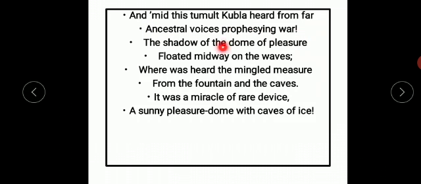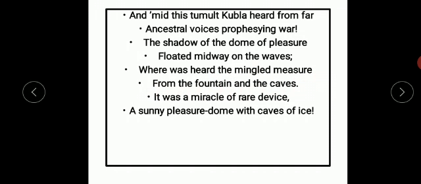The shadow of the dome of pleasure floated midway on the waves, where was heard the mingled measure from the fountain and the caves. So this pleasure dome or this pleasure palace was situated midway between that mighty fountain and the measureless caves.